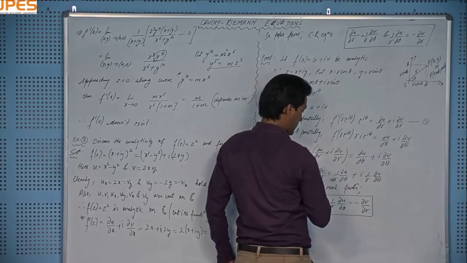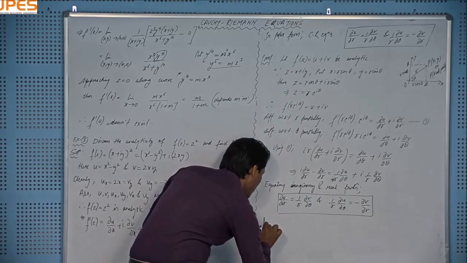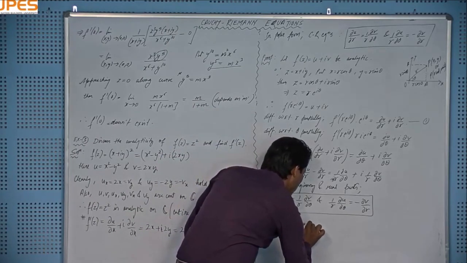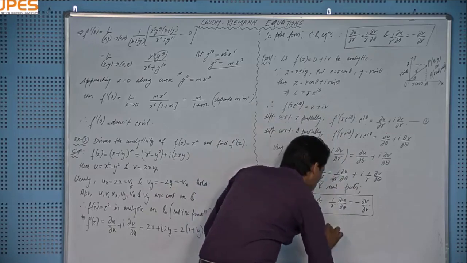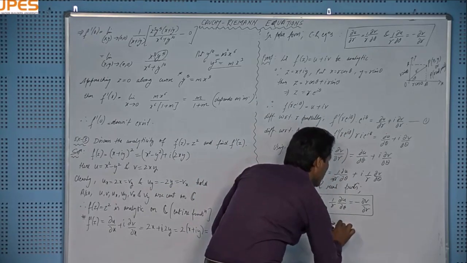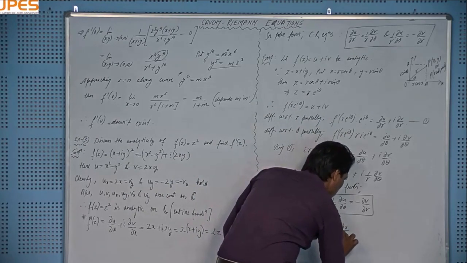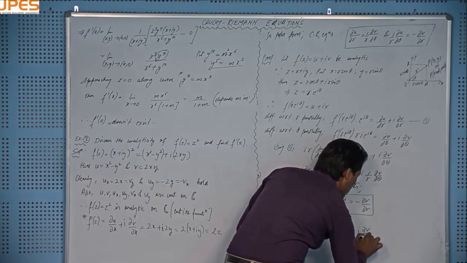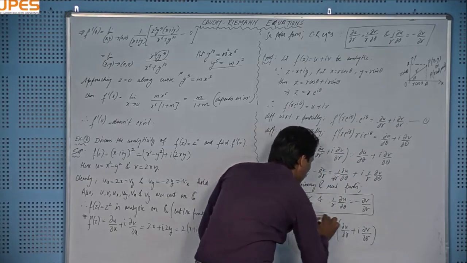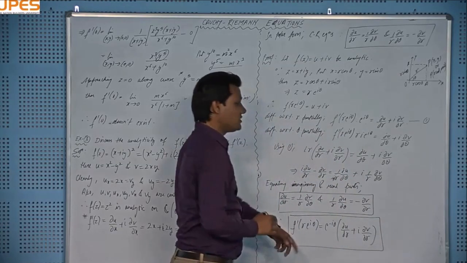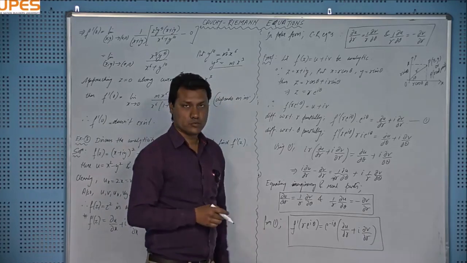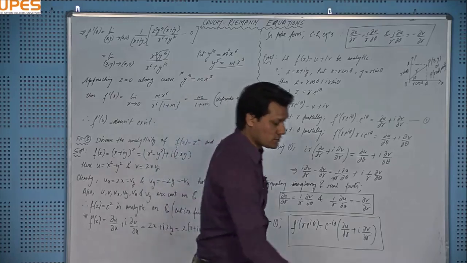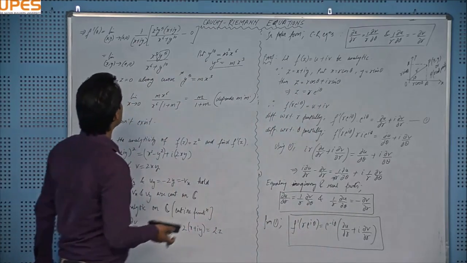Okay, I will write the formula from first: f dash of r e to the power iota theta equals, that will appear on the right hand side, e to the power minus iota theta times del u over del r plus iota del v over del r, and this is the formula for the derivative, right? If the derivative is required, then we will use this formula in polar coordinates. Okay, and I will take one example of this polar form.